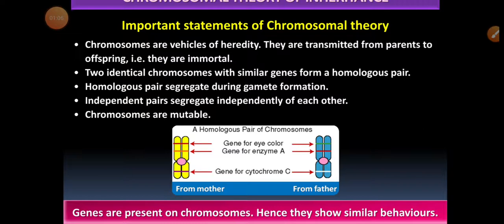The homologous pair segregates during gamete formation. Independent pairs segregate independently of each other. Chromosomes are mutable, meaning that mutation may take place in them. Genes are present on chromosomes, hence they show similar behavior.